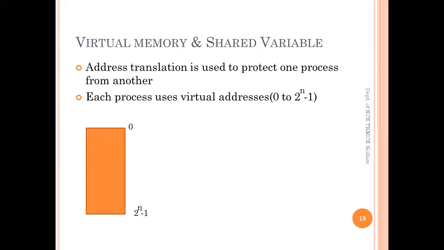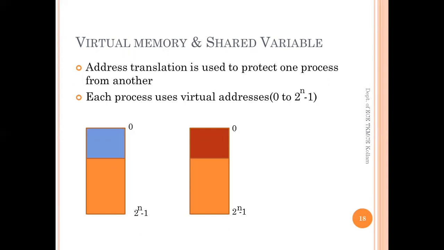Now suppose P1 and P2 are using exclusively different virtual addresses of the same range 0 to 2 raised to n minus 1. In that range, there is some variable that is shared between them.